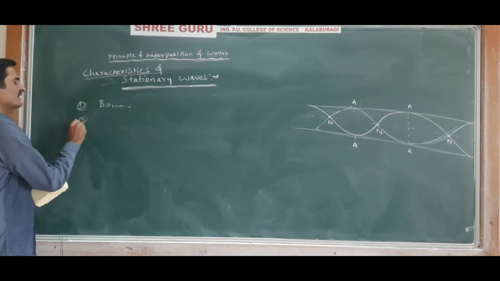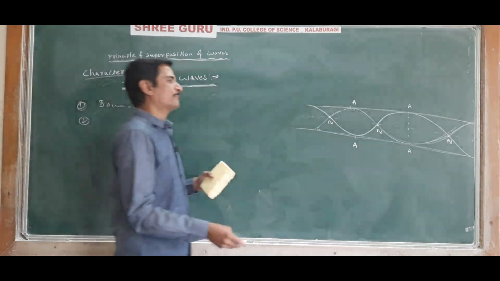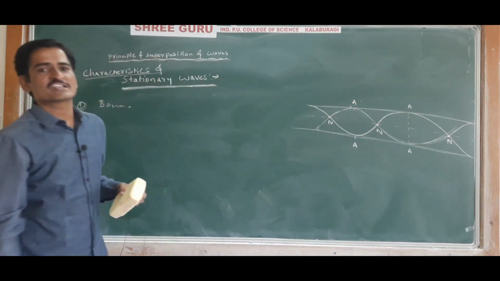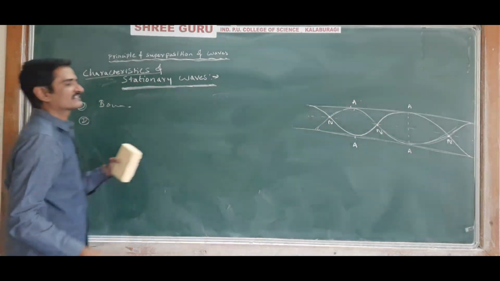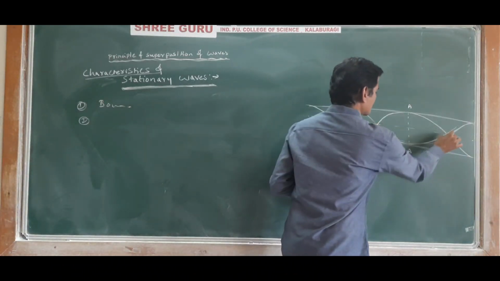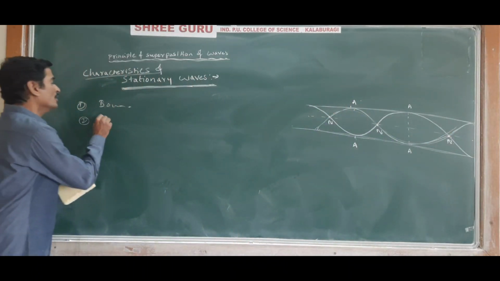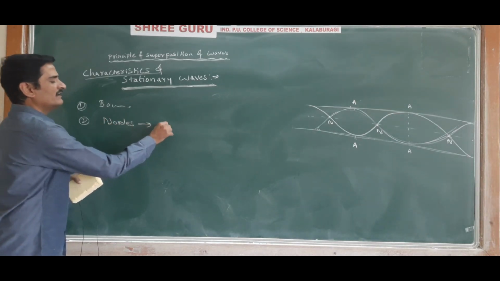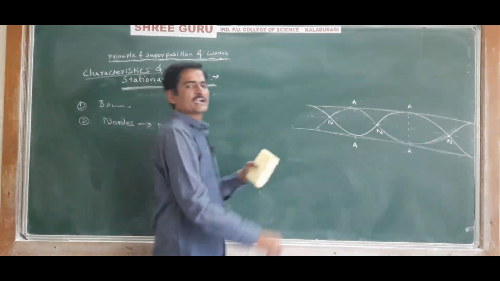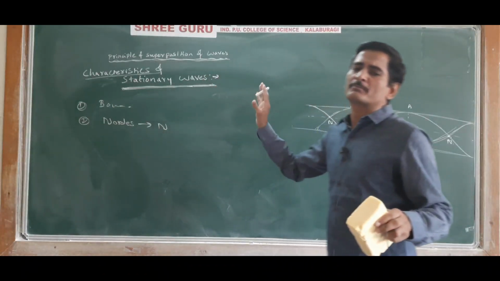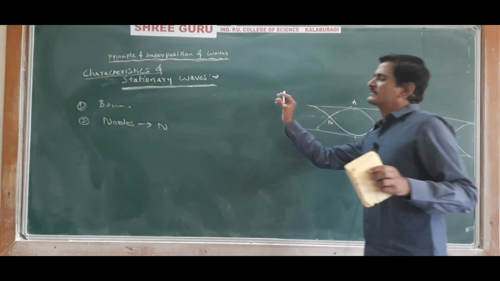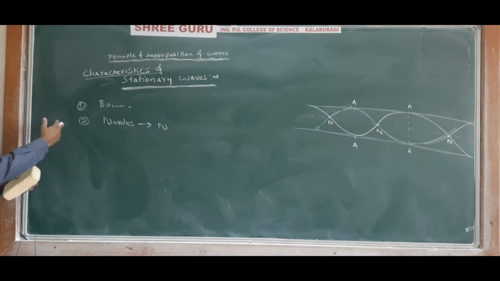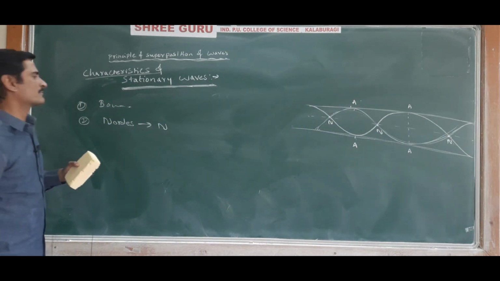And next, in this bounded medium there will be some points which are permanently at rest, and these points are called nodes. They are denoted by N.